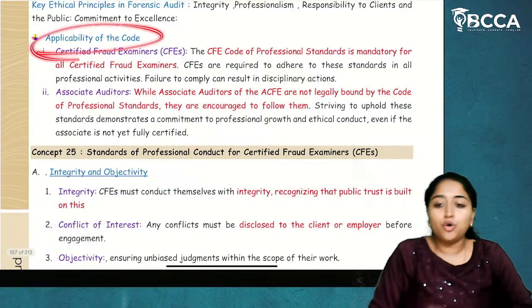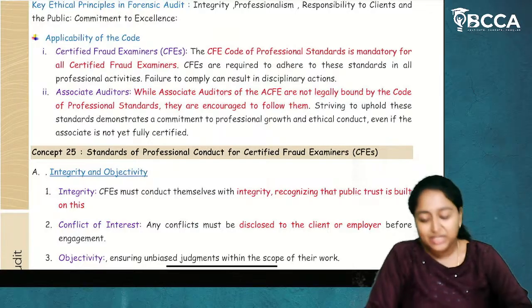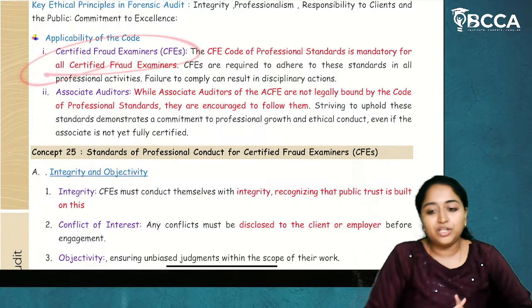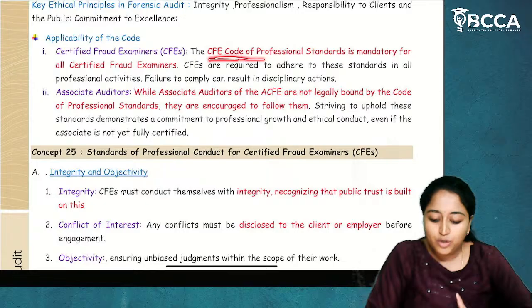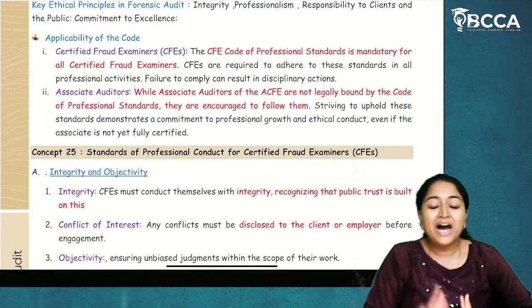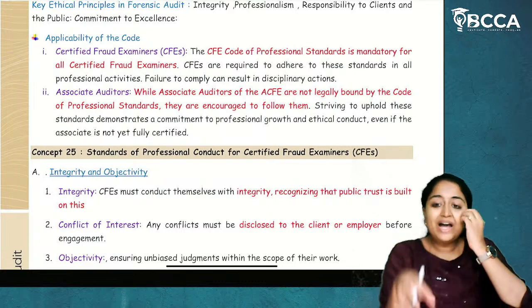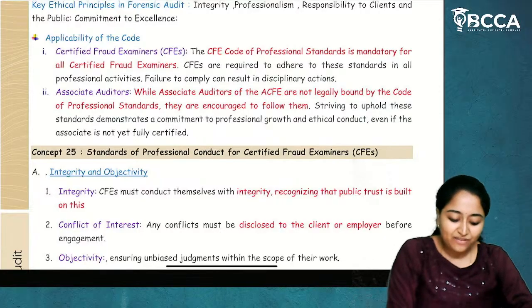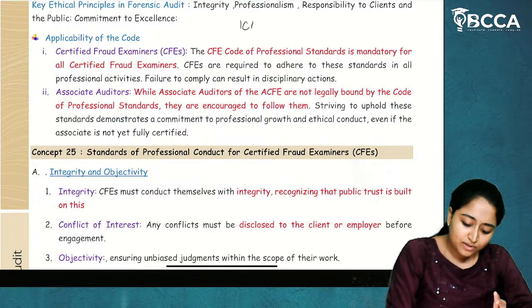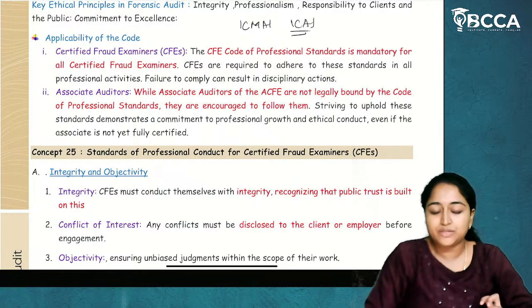Now, for whom is this code of conduct, given by the Association of Certified Fraud Examiners, applicable? It is applicable to certified fraud examiners. The CFE Code of Professional Standards is mandatory for certified fraud examiners, so it is mandatory to be followed by CFEs. Other than them, it should be followed by associate auditors. Now, who are called associate auditors? For our ICMAI, we have ICAI, the Institute of Cost Accountants of India.